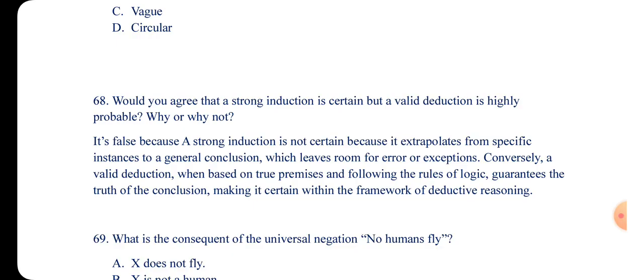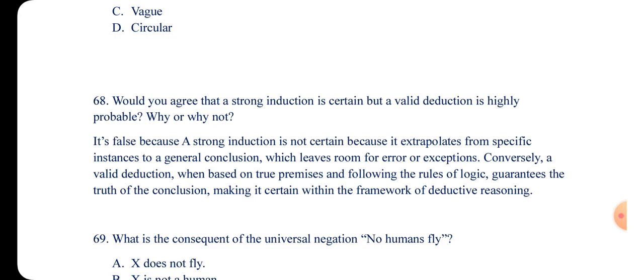So with the inductive argument, it is false because an inductive argument is not certain. It extrapolates from specific instances to a general conclusion, which leaves room for error or exceptions.